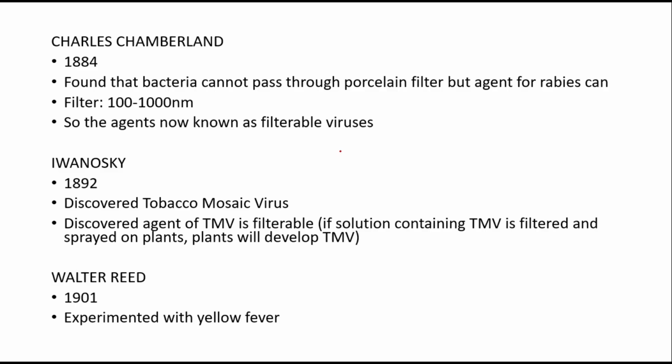थ्रू अ पोर्सिलिन फिल्टर विच इज लाइक 100 to 1000 nanometers के साइज का, but the agent causing rabies can pass through it, ठीक है। मतलब if you have a solution जिसमें बैक्टीरिया है and you pass it through this porcelain filter, तो जो बैक्टीरिया है वो उस फिल्टर के थ्रू नहीं जाएगा। meanwhile the virus वाला जो solution है it will pass as is, ठीक है, और वायरस फिल्टर नहीं होगा। So now these agents were known as filterable viruses.